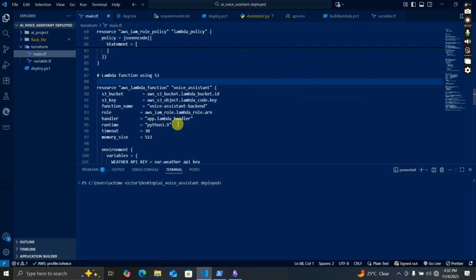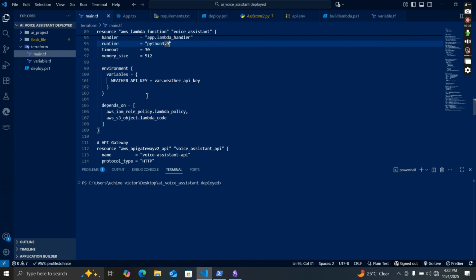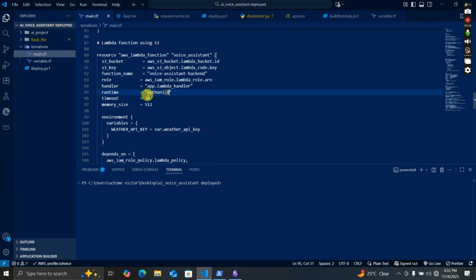We're going to be using Python 3.9, and the reason why we are using Python 3.9 is because it's quite stable for this Lambda function. If we use 10 or 11, we are not really sure if all these libraries will be able to install on Python 10 or 11 or higher. So we need to use a stable Python version.